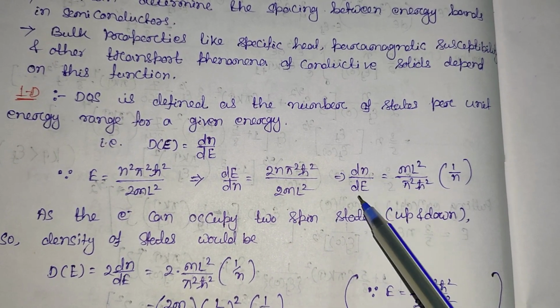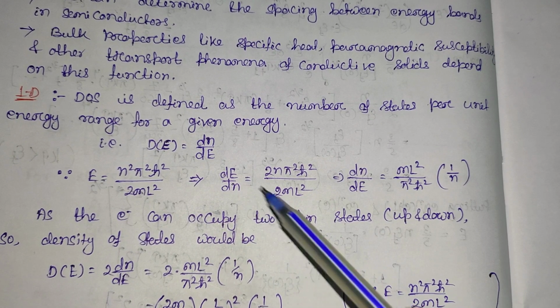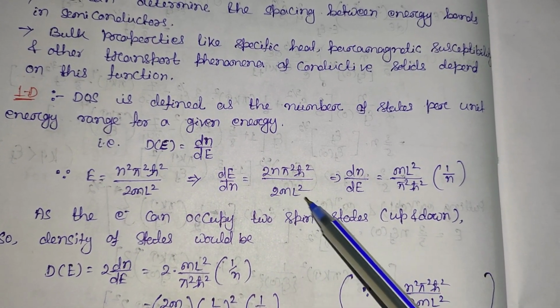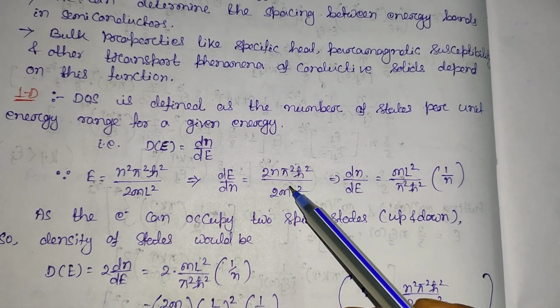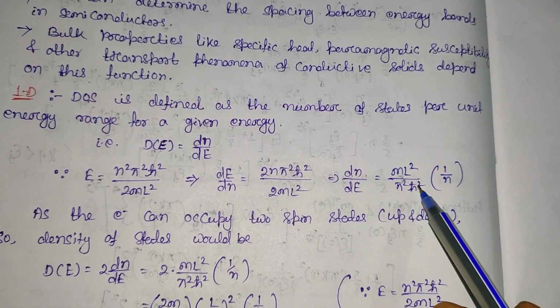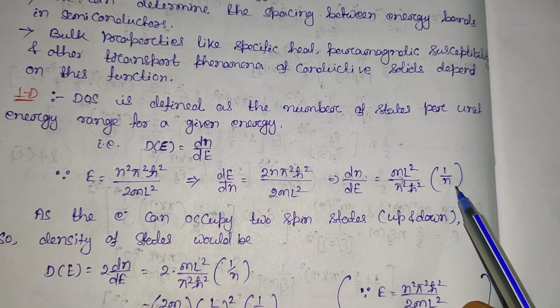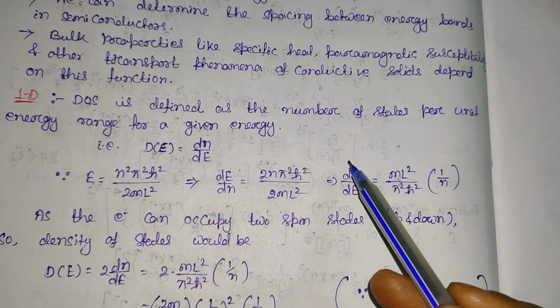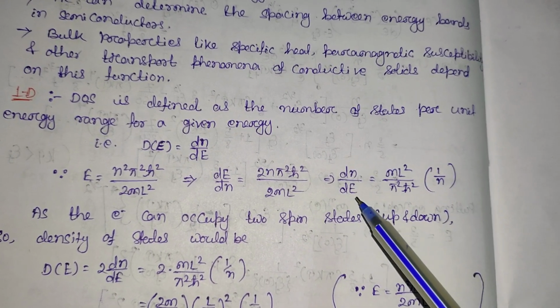Now dN by dE, if I take the reciprocal of this, will be equal to m L square, the 2 gets cancelled, m L square divided by pi square h cut square. These are all constants, into 1 by n. So dN by dE will be equal to this much.